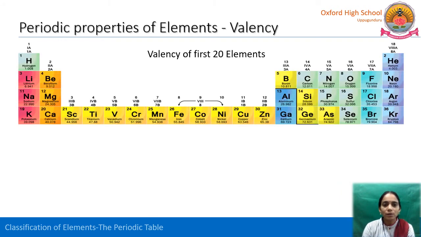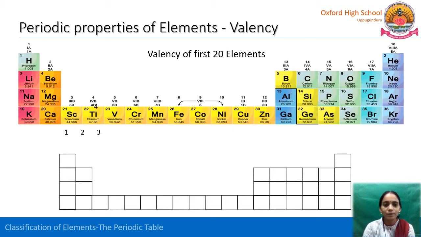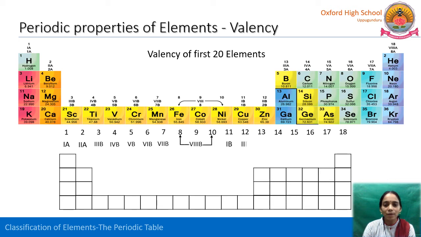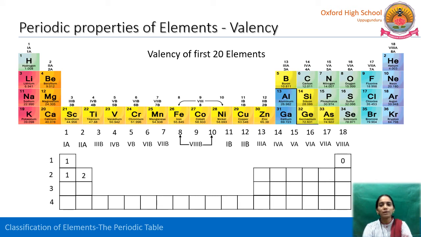Let us write the electronic configurations and the valency. We will calculate the valency for the first 20 elements. See here the empty periodic table, that we will fill with the valency. I am filling the valencies here for the first 20 elements. Hydrogen 1, helium 0, lithium 1 again. Just now we have seen the group number is its valency.